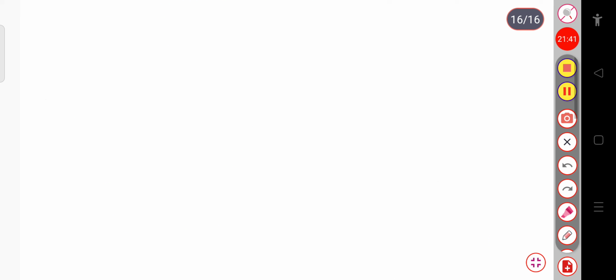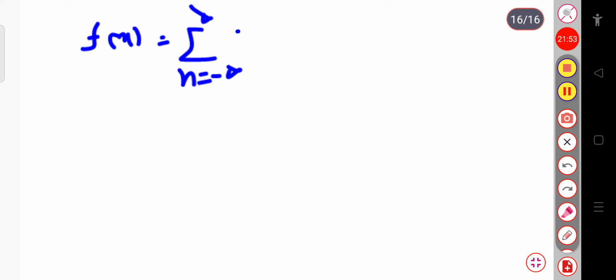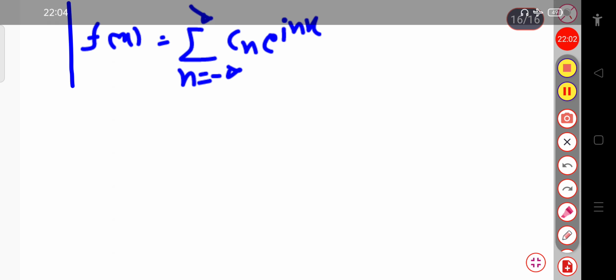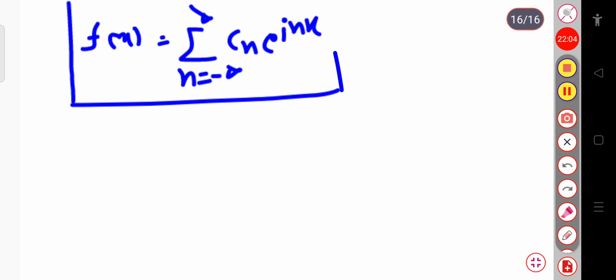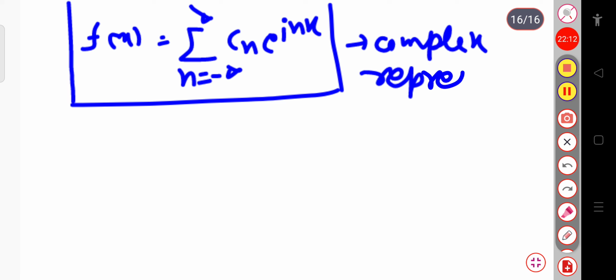So let me write. Now the Fourier series can be written as f of x equal to the summation over n equal to minus infinity to plus infinity Cn exponential inx. This is the complex representation of the Fourier series. So here you will write complex representation of the Fourier series. Now from this expression you can calculate the coefficient Cn as well as C minus n.